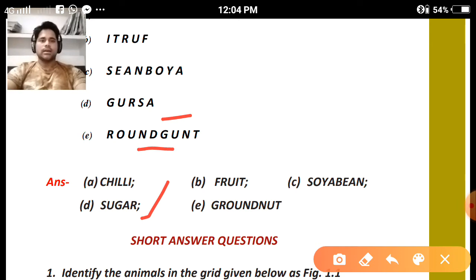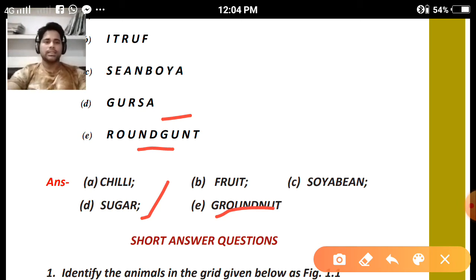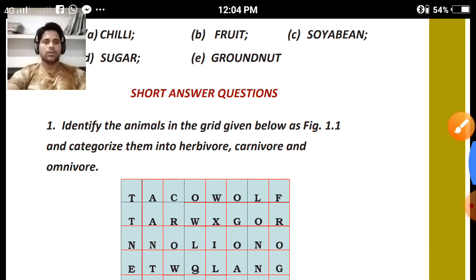Clear? Next, ROUND, it looks like a meaningful word, but it is not, because groundnut comes from plants, so we arrange the letters so that the spelling of groundnut is formed. Clear? So this was about the jumbled word questions.